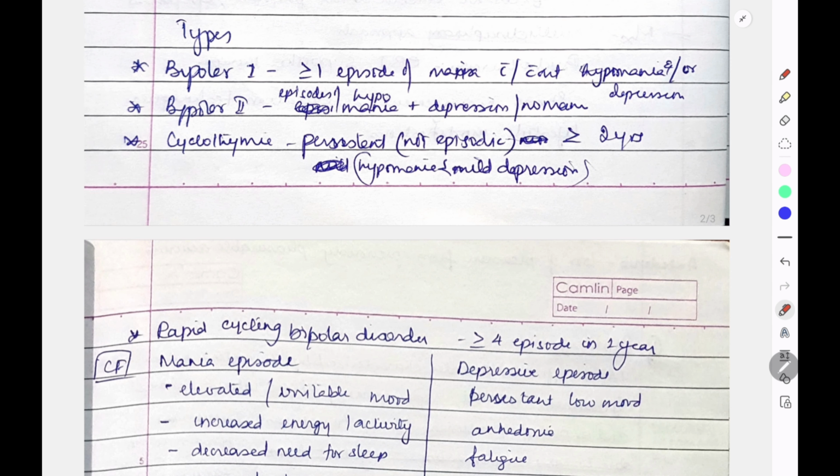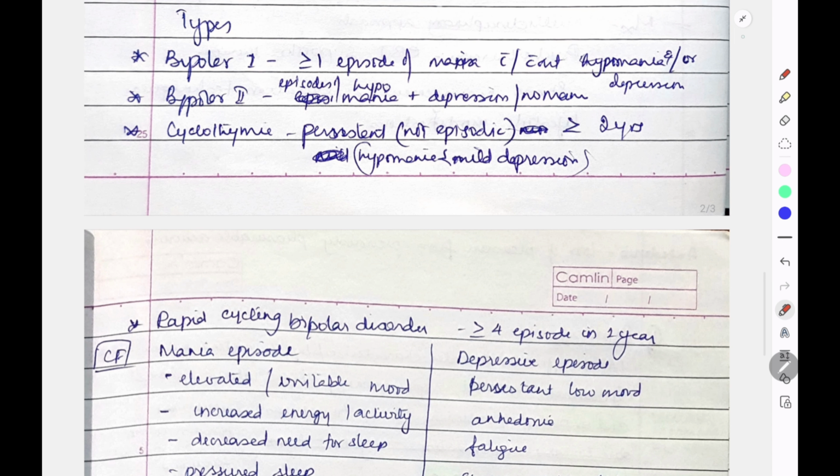Then we have one more type, that is known as rapid cyclic bipolar disorder. Okay, rapid cyclic bipolar disorder, that is more than 4 episodes in 1 year. More than 4 episodes in 1 year. Okay, more than equal to 4 episodes in 1 year is rapid cyclic bipolar disorder. So 4 types of disorders we have seen: bipolar 1, bipolar 2, cyclothymia, and rapid cyclic bipolar disorders. Okay, this is more common in females. Okay, and in patients with hypothyroidism.